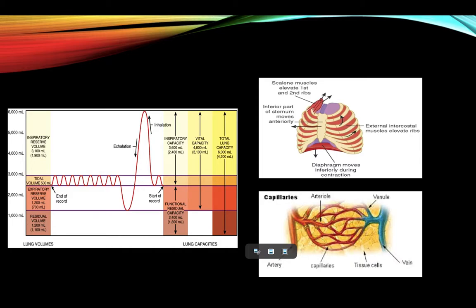Training also causes an increase in capillarization around the muscles and around the lungs, and more capillaries by the alveoli for the oxygen to diffuse into the vessels from the alveoli and for carbon dioxide to diffuse from the capillaries into the lungs. This causes an increase in the amount of gaseous exchange at one time, so more oxygen can enter the body to be transported to the muscles.